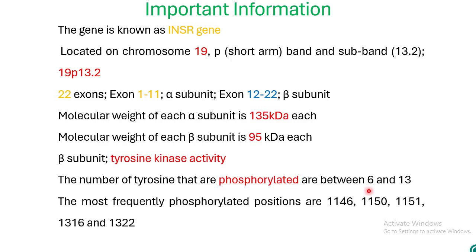The most frequently phosphorylated positions reported in the scientific literature are position 1146, a tyrosine that is the most frequently phosphorylated, and similarly positions 1150, 1151, 1316, and 1322.